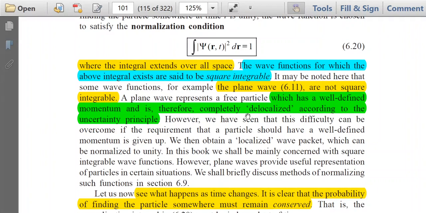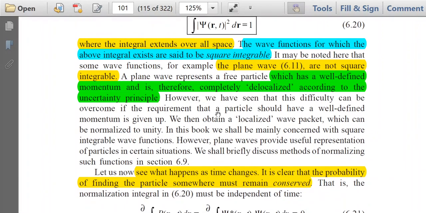So it should be a delocalized particle, because both position and momentum cannot be well defined simultaneously as per Heisenberg's uncertainty principle. However, we have seen that this difficulty can be overcome if the requirement that the particle should have a well-defined momentum is given up.